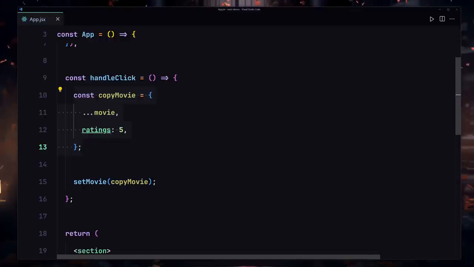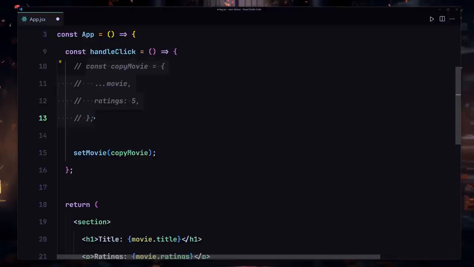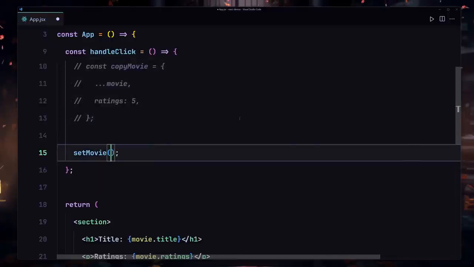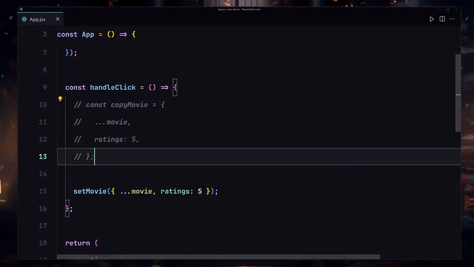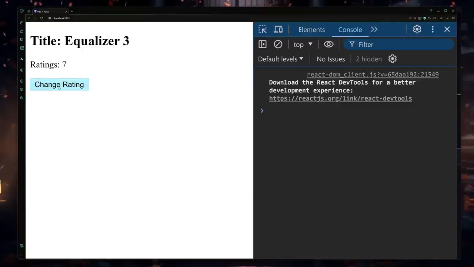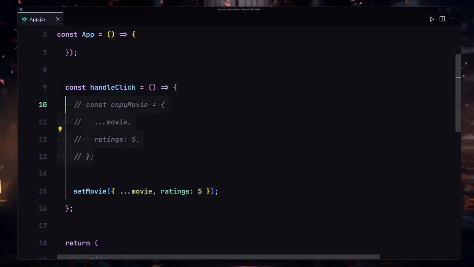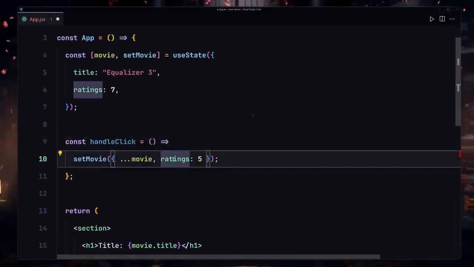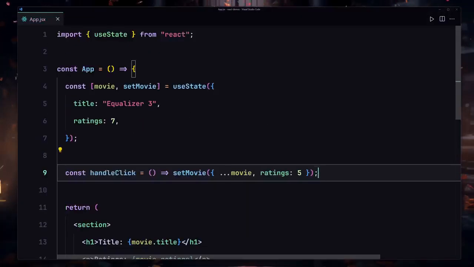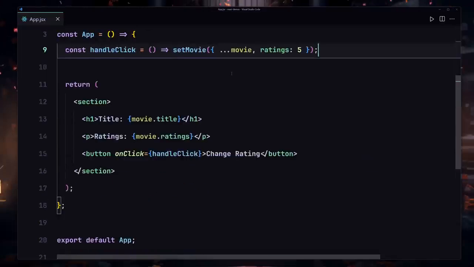So I'm going to just comment this line out, and I'm going to just cut that from here, and instead we are going to be using the object. I'm going to use ...movie and then comma ratings, and I'm going to just specify 5 right here. So this is just a shorter way of writing all of that stuff. So I'm going to just refresh there and click on the change rating, so it's going to also change the ratings to 5. And let's just remove that from here, and now that's looking better. We can also remove these curly braces, we don't need that. That's looking cool, and yeah, that's looking better.